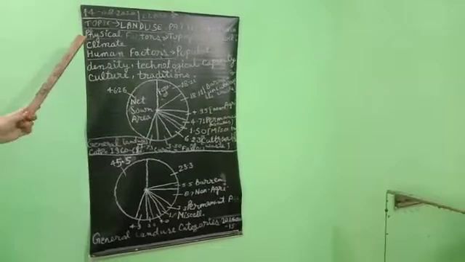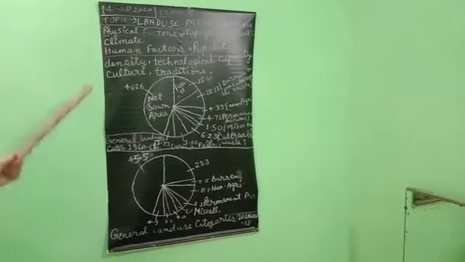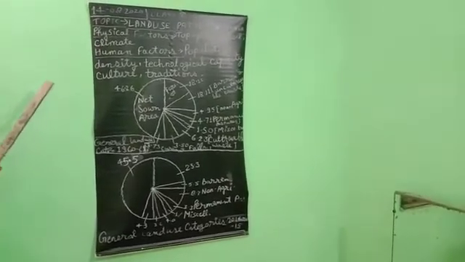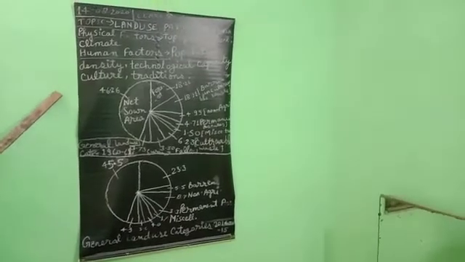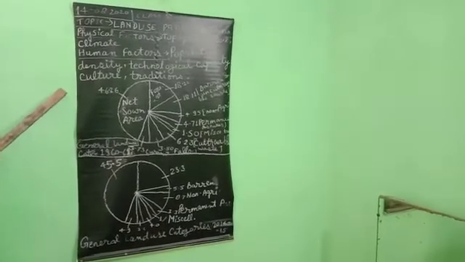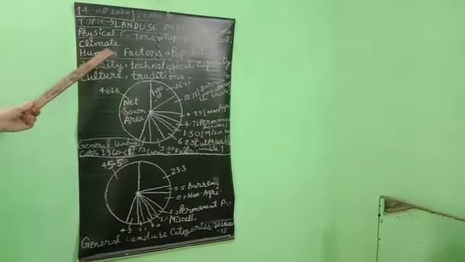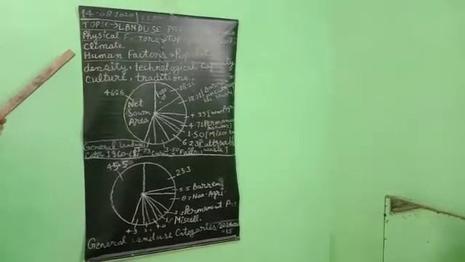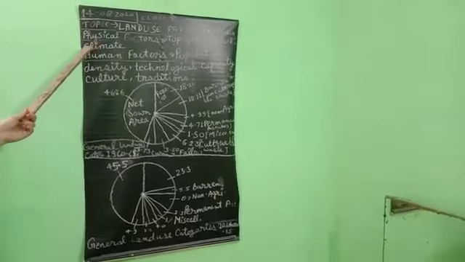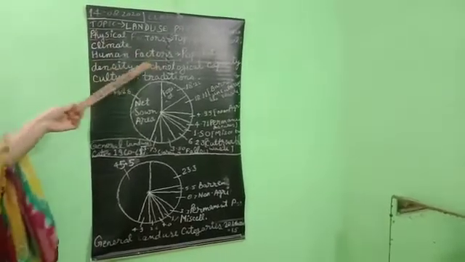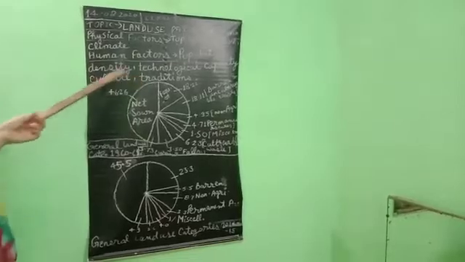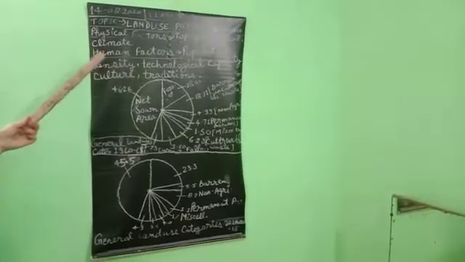Today our topic is land use pattern in India. The use of land is determined by both physical and human factors. Physical factors are like topography, meaning landforms, soil types and climate. Human factors are like population density, technological capacity, culture and traditions.